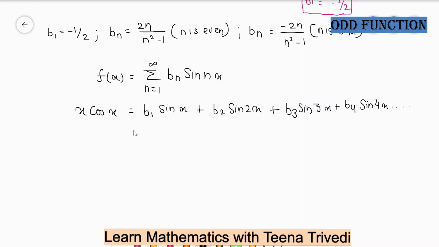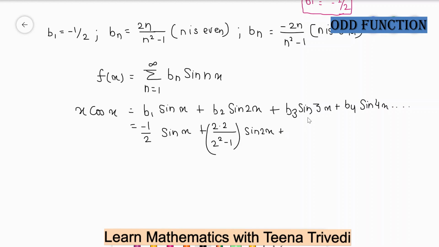For b1 we have minus half, so we put minus half sin x. For b2, n is equal to 2, which means n is even, so we use the formula 2n divided by n square minus 1. So 2 into 2 divided by 2 square minus 1, sin 2x.